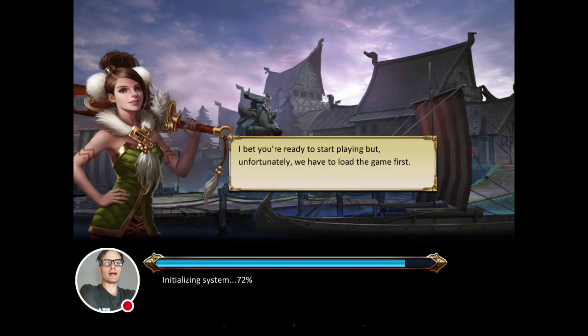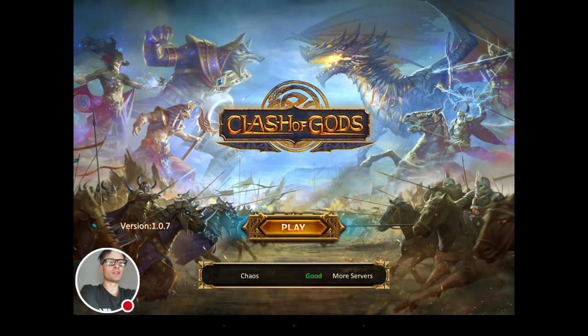So this is where we play a game for the first time, a free-to-play mobile game. We play it to get the first time user experience, basically to understand the initial tutorial, what people call onboarding, or first time user experience is a technical term people use. So the game that we're checking out today is called Clash of Gods.